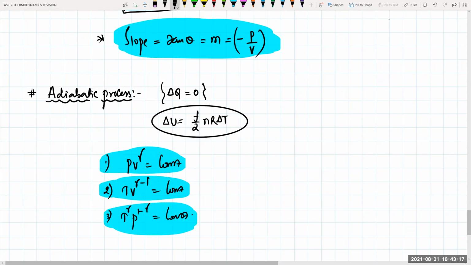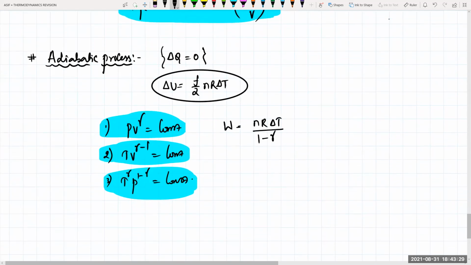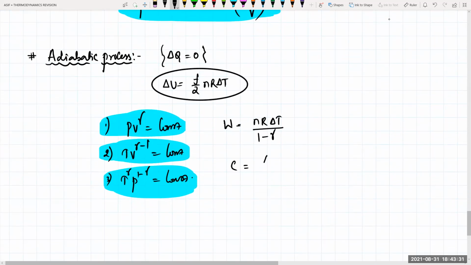Clear? So work done in the adiabatic process will be equal to how much? W is equal to nR into delta T divided by 1 minus gamma. If it is gamma minus 1, then we need to write a negative sign. What will C be equal to? C is equal to delta Q by n into delta T. Delta Q is already 0, divided by n into delta T. So the molar specific heat will become 0. Very important point again.